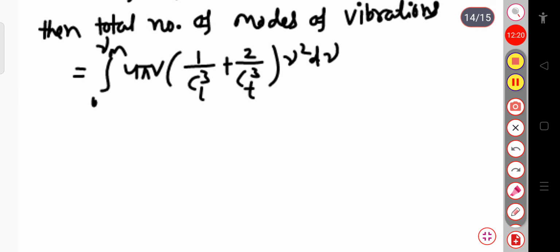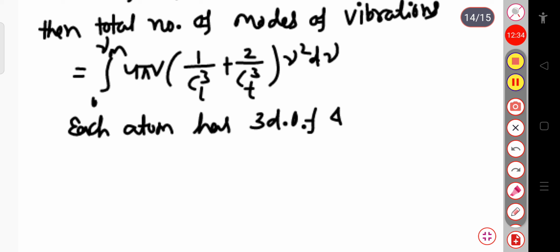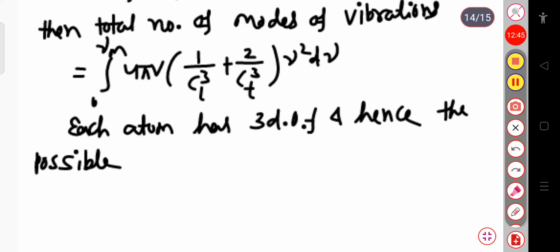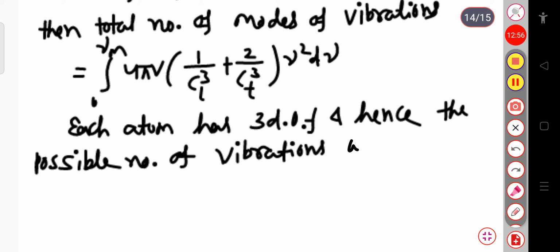Each atom has 3 degrees of freedom, and hence the possible number of vibrations will be equal to 3n.